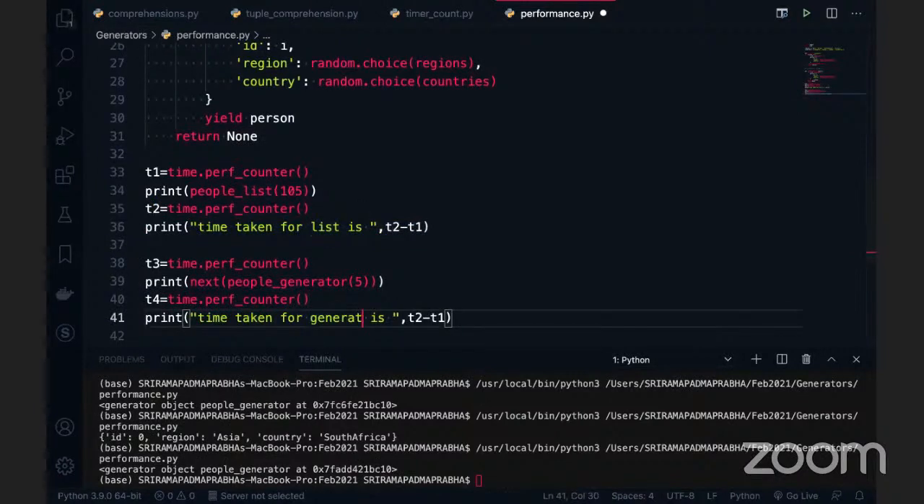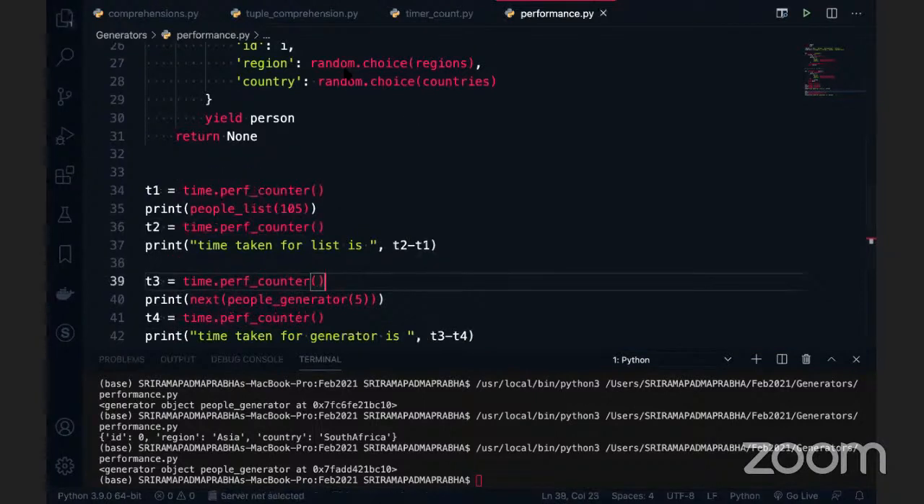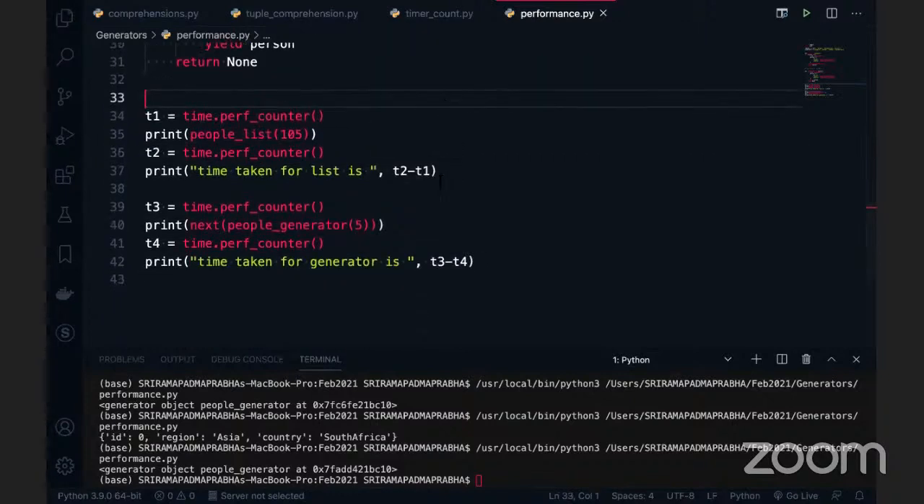Generator, okay, and this time is the T3 minus T4. Is it okay, Gopal? Any other questions here? Yes, sir, I have one question. Go ahead, please. For example, you are using a list generator. It will iterate all the objects, 5 objects it will be iterating, so it will take a lot of time. But here you are using only one next function, so it will take less time.